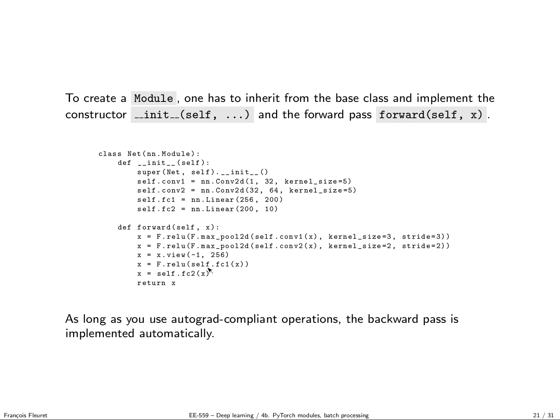The submodules of my network that contain parameters, these four, are defined in the constructor, because when I create my module, I want to create all the submodules it uses, which have their own parameters. So there is plenty of memory allocation and initialization going on, and that's what happens in the constructor. The first convolution layer is 1 channel input, 32 channels output, kernel size 5. The second convolution layer is 32 channels input, 64 channels output, kernel size 5. The first fully connected is 256 to 200. The second fully connected is 200 to 10.